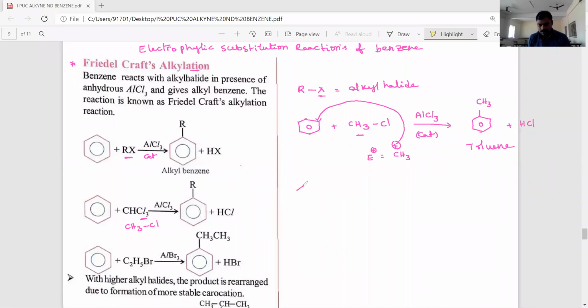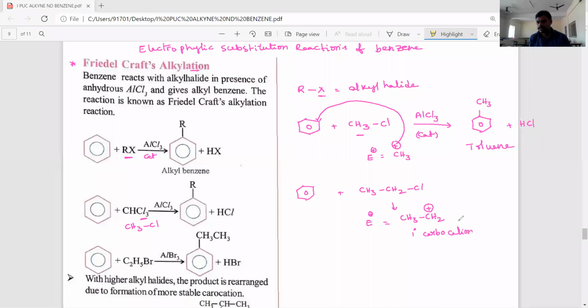Instead of methyl chloride, if you take another important alkyl group, CH3 bond CH2 bond Cl, then it is able to produce a stable electrophile, the stable ethyl carbocation CH3 bond CH2 plus. This ethyl carbocation is a primary carbocation.